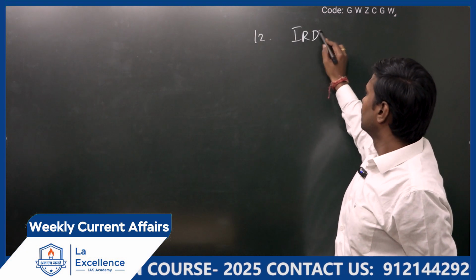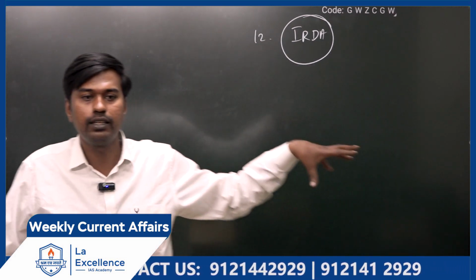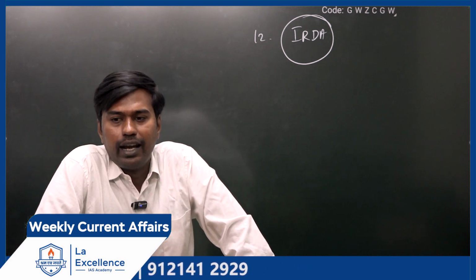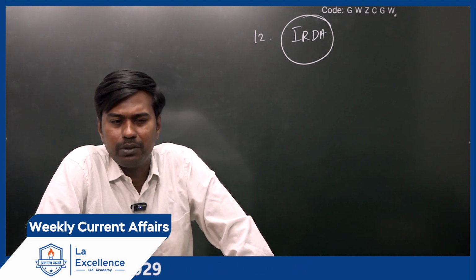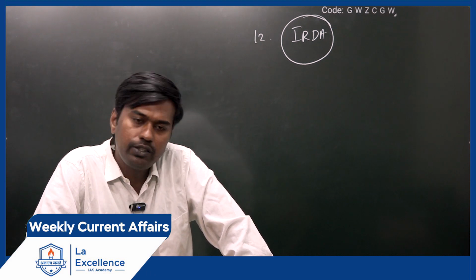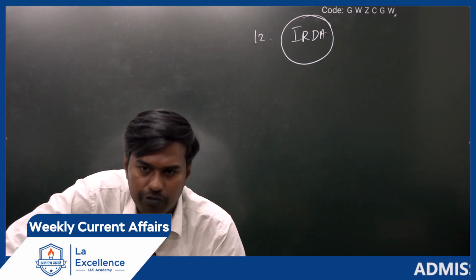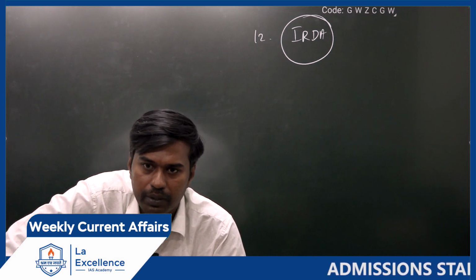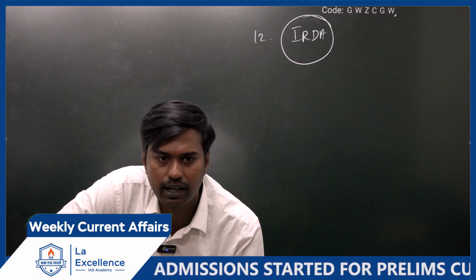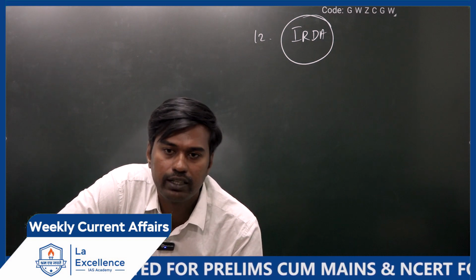IRDA, the Insurance Regulatory and Development Authority. For the complete insurance sector in India, the single regulatory authority is IRDA. This article is not that important. They are talking about how health insurance in India is covered under Ayushman Bharat, which has reached only around 40% of the people. But IRDA has a target that all people should be covered under health insurance.